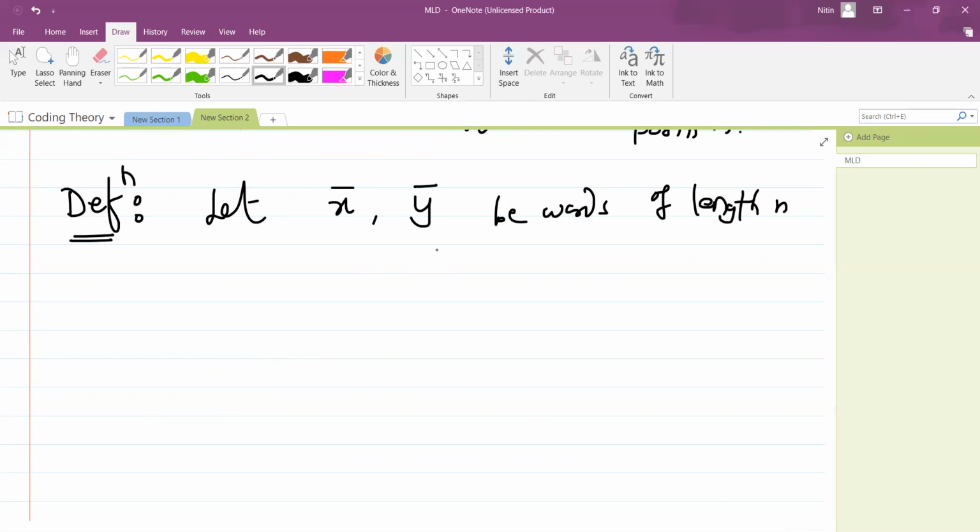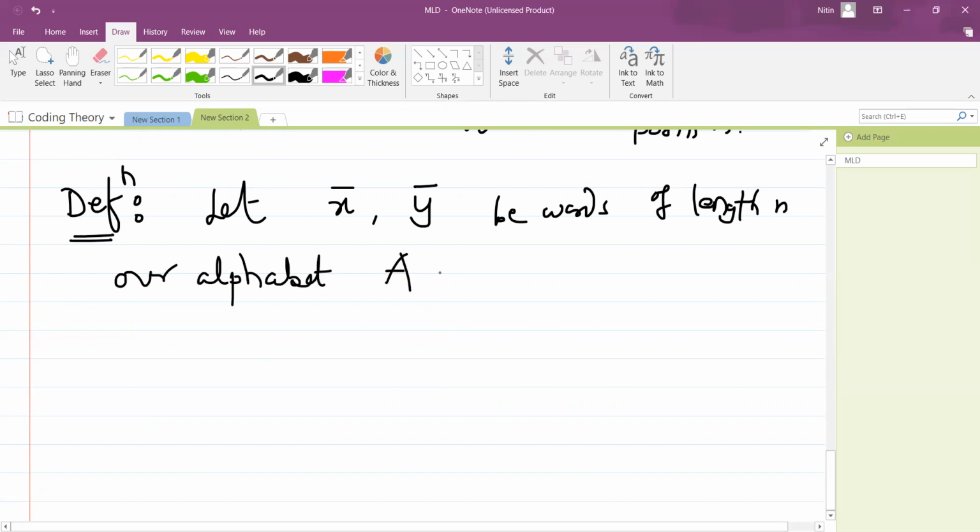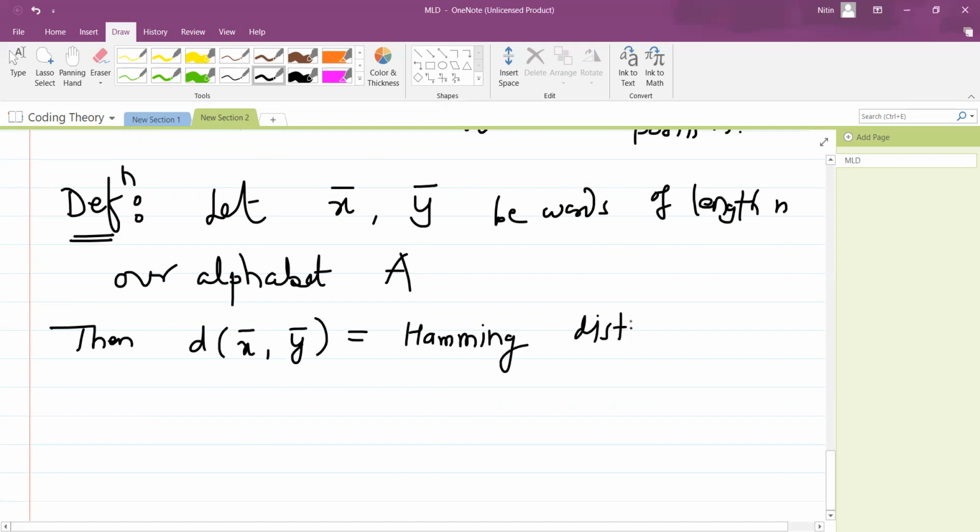Suppose x bar and y bar are words of length n over some alphabet A. Alphabet means we are using code symbols from A. Then there is one notation, d of x bar comma y bar, which means the Hamming distance between the words x bar and y bar.